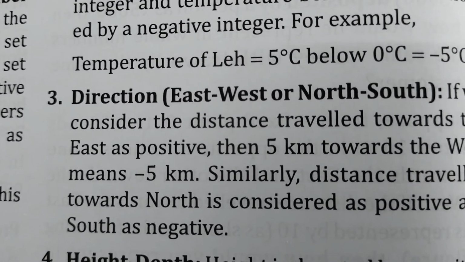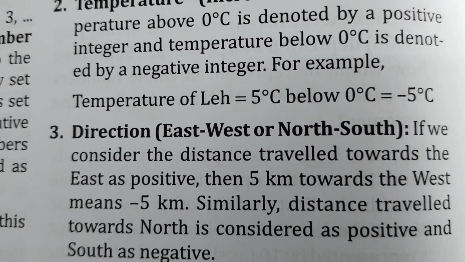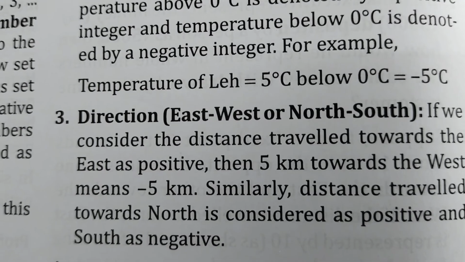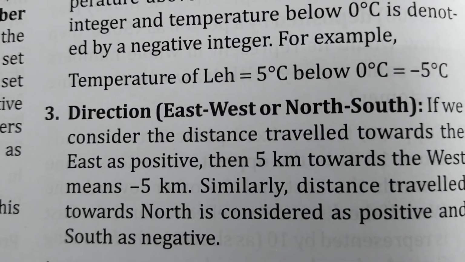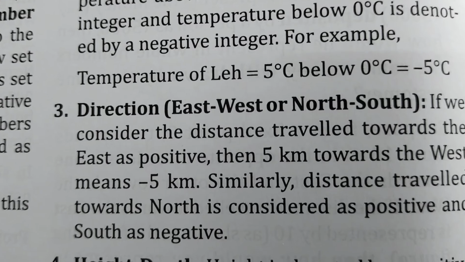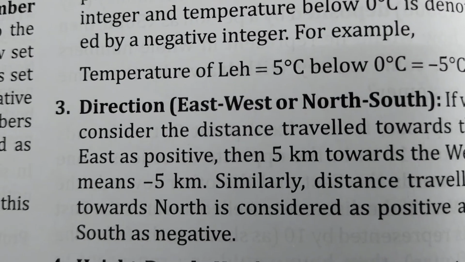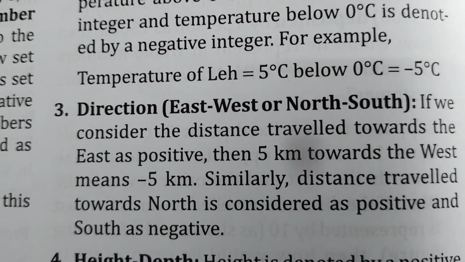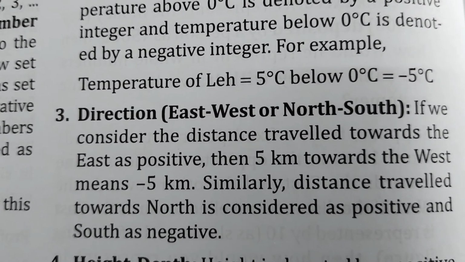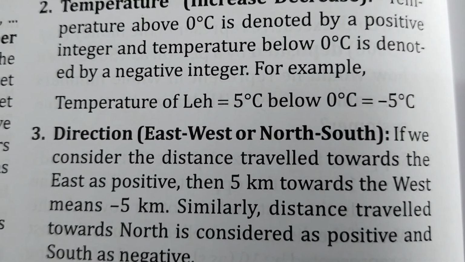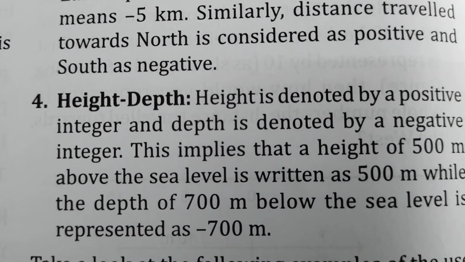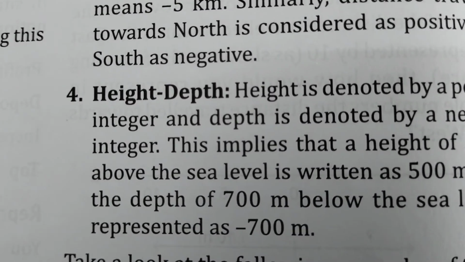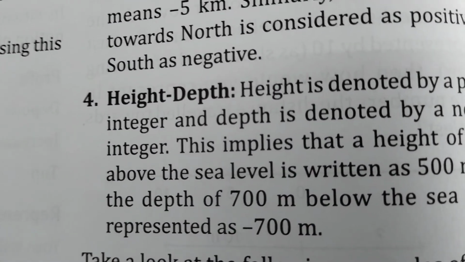Direction: east, west or north, south. If we consider the distance traveled towards the east as positive, then 5 kilometers towards the west means minus 5 kilometers. Similarly, distance traveled towards the north is considered positive, and south negative. Height and depth: height is denoted by a positive integer and depth is denoted by a negative integer.